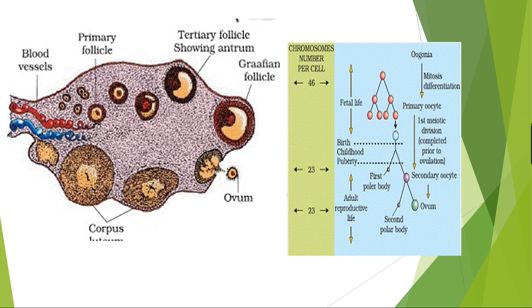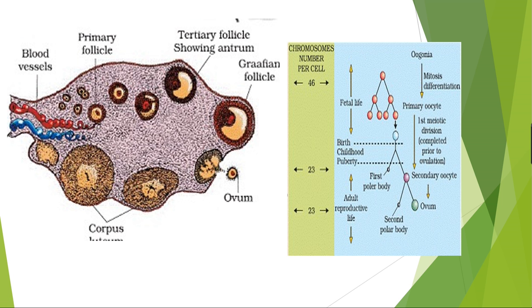After that, the primary oocyte present in the tertiary follicle completes the first meiotic division. The oocyte retains the bulk of the nutrient-rich cytoplasm of the primary oocyte. And then the tertiary follicle changes into the mature follicle, which is also called the Graafian follicle.